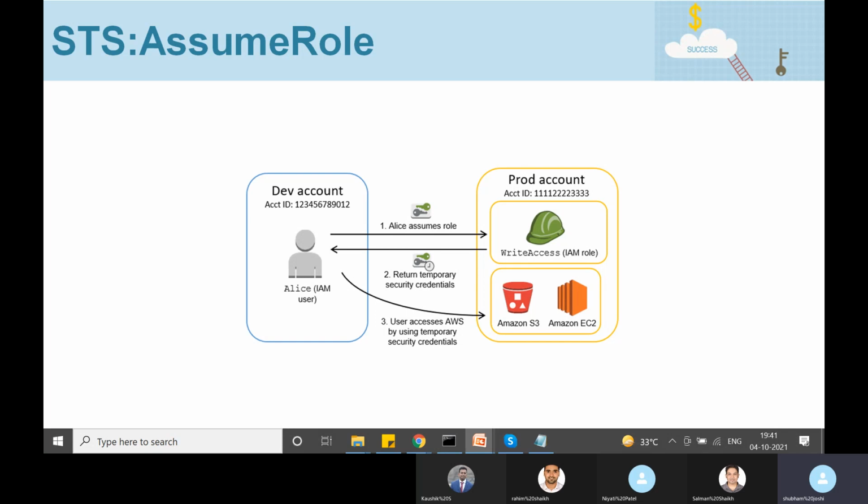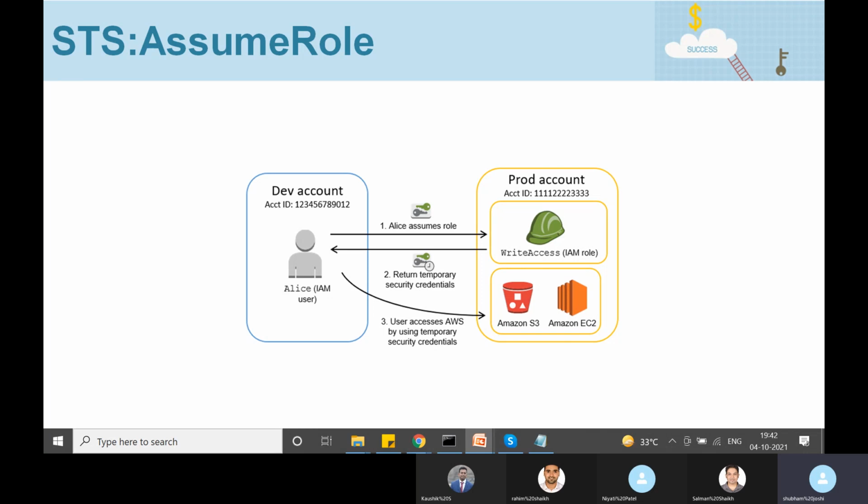This way you can administrate better and put better security controls. A lot of IT consultants might have access to the sandbox or non-prod AWS account, but very few people might have access to the production AWS account.